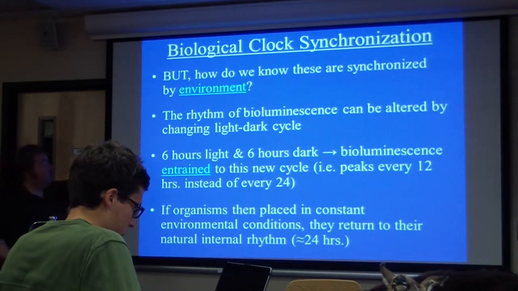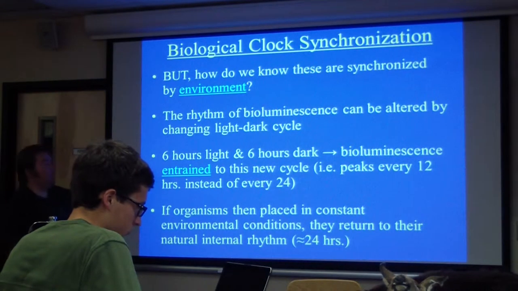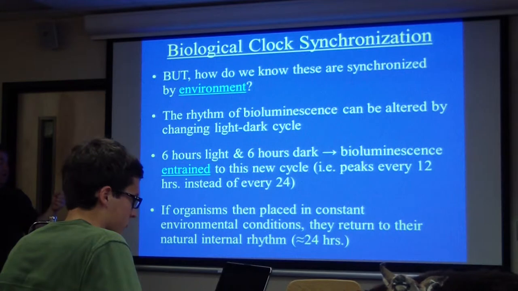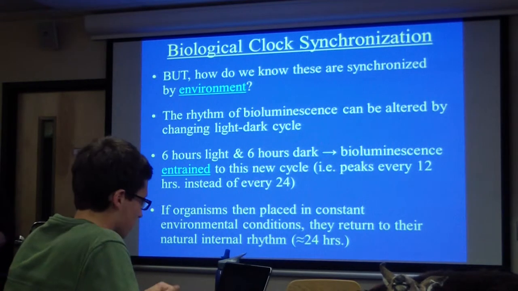Okay, so look at this. Normally these phytoplankton are going to be peaking every 24 hours, right? A 24-hour day. It'll be peaking at noon every day, so every 24 hours it'll peak again, and then peak again.